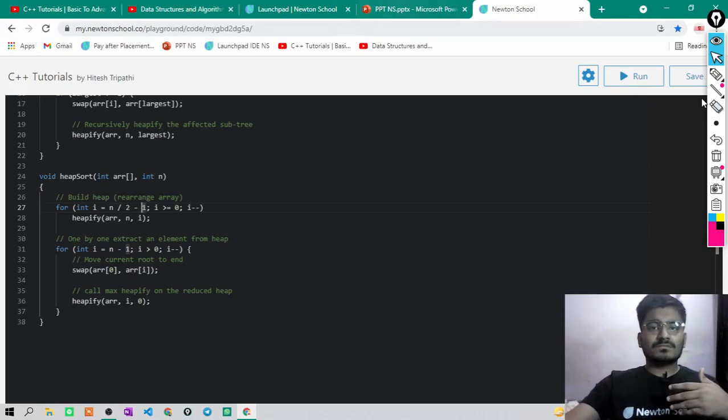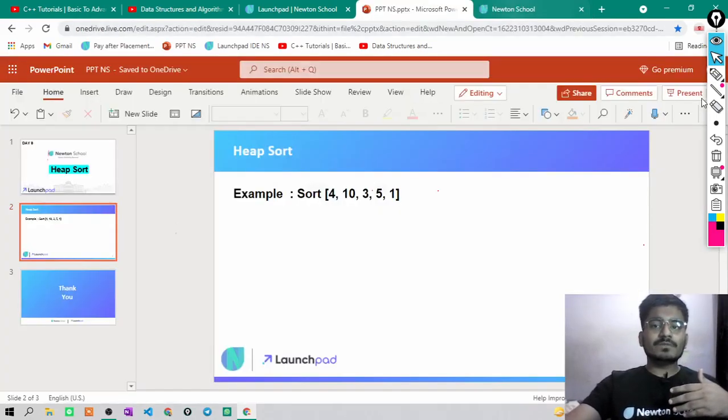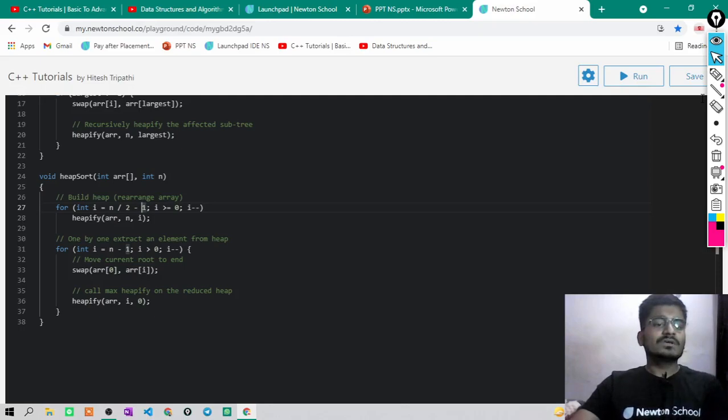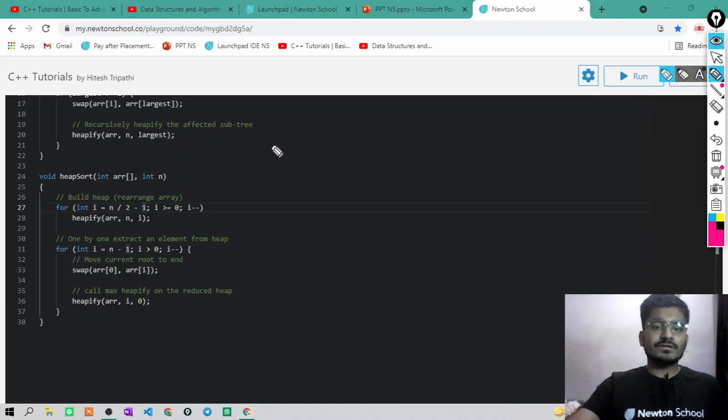Because other elements will be leaf elements. So you can also go from n minus 1 to 0. So you first heapified all the indexes, then you just iterated. Suppose you have this container and you iterated from this index.